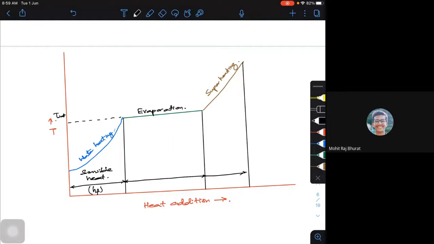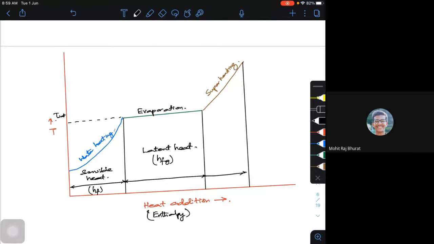Heat addition is also your enthalpy, because for this kind of process, Q is equal to H. Now during this evaporation, we call this latent heat. It is denoted by hfg.